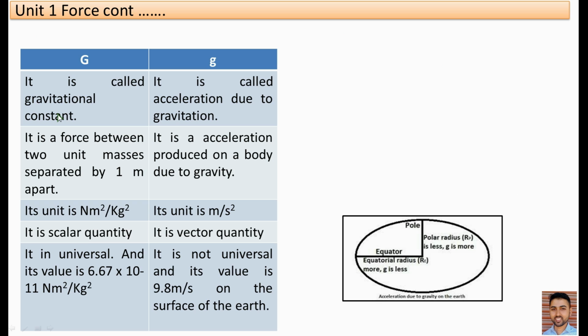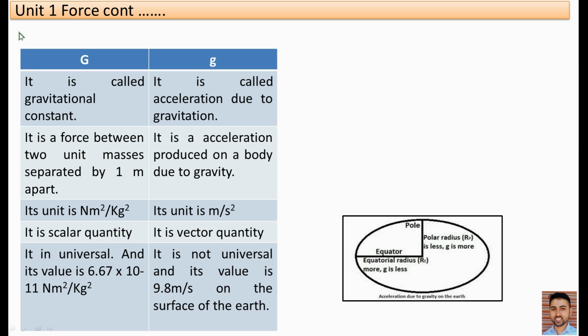Now, the difference between capital G and small g. Capital G means gravitational constant. Small g means acceleration due to gravity. Capital G is a force between two unit masses separated by 1 meter distance apart from their centers. Small g is the acceleration produced on a freely falling body due to gravity.